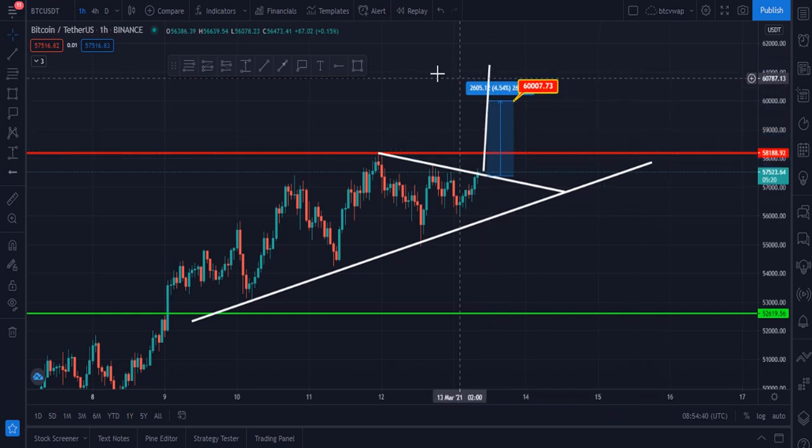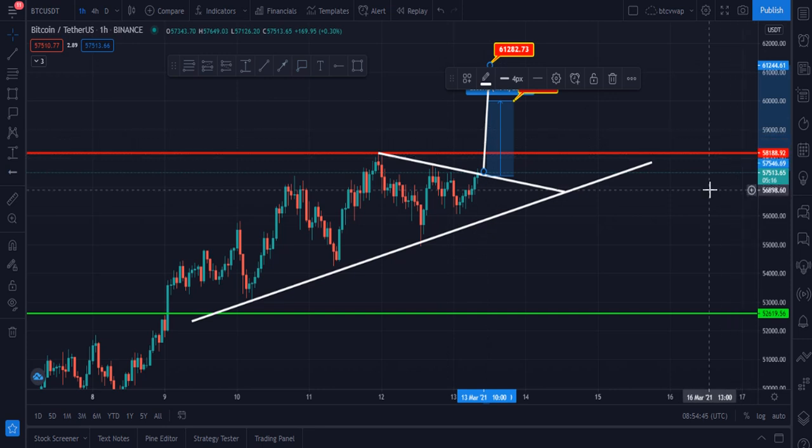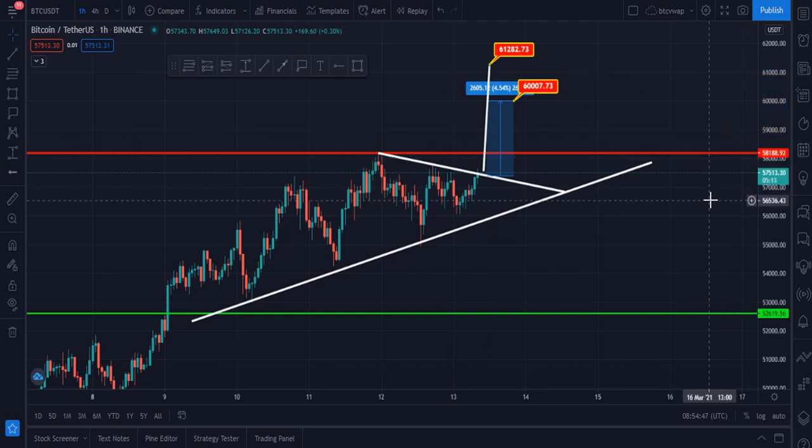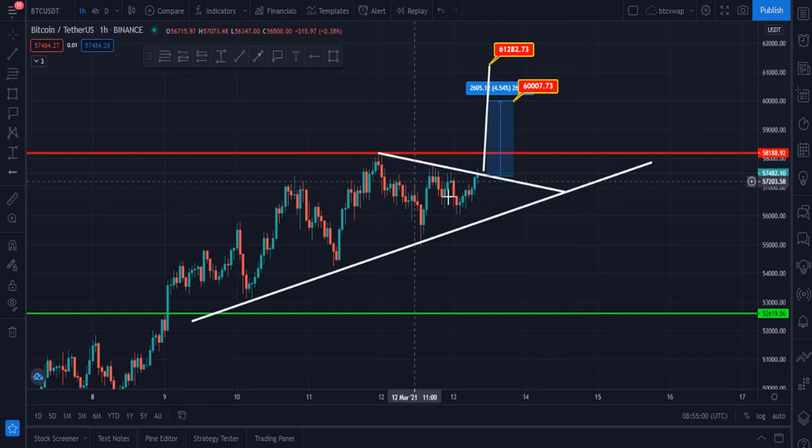According to this pattern, our second target will be this zone, 61,200. 60,000 is our first target in the Binance USDT chart, and our second target is 61,200 in the Binance chart. And once it breaks this, then definitely it has to move towards the upside.